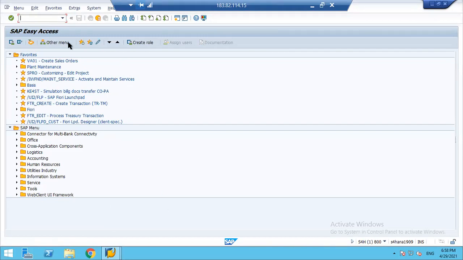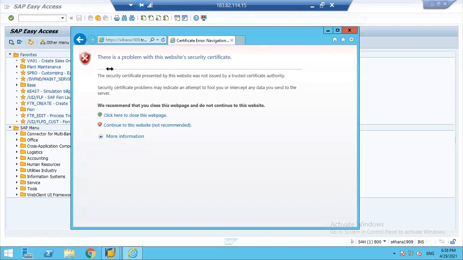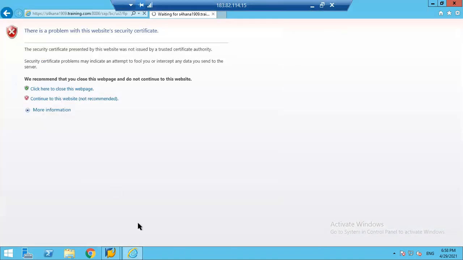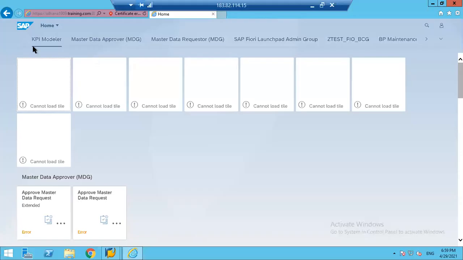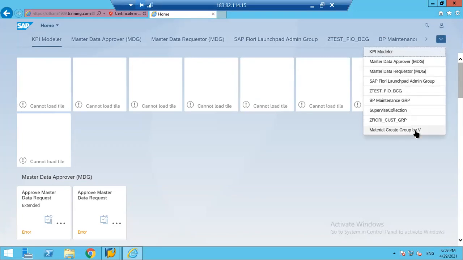It's available only in S4 systems, but I'm not sure. Okay, so it's taking to the Fiori level. So this is the Fiori view. So here you can see what are the governance process are available.